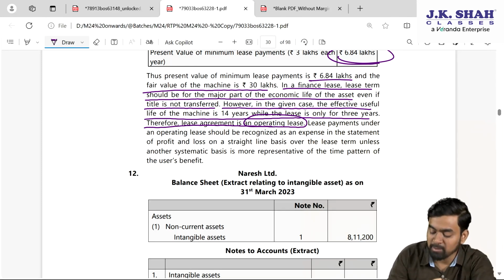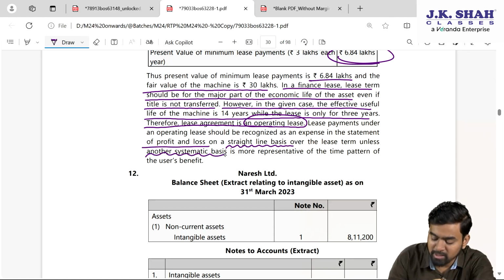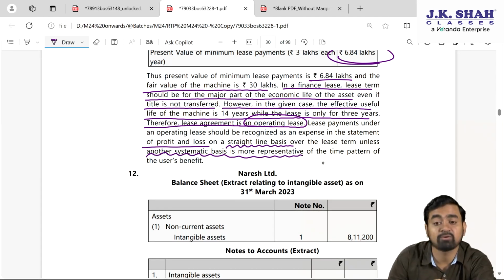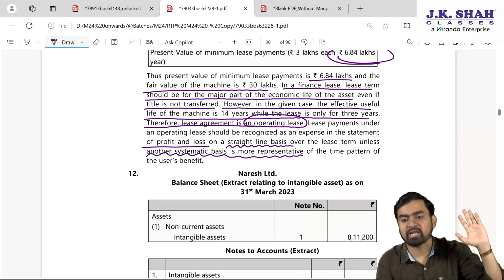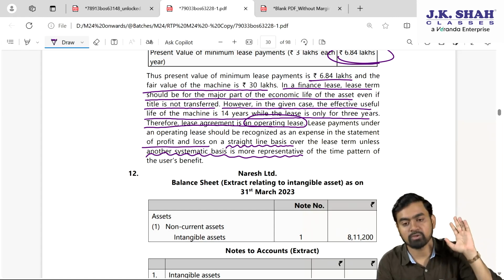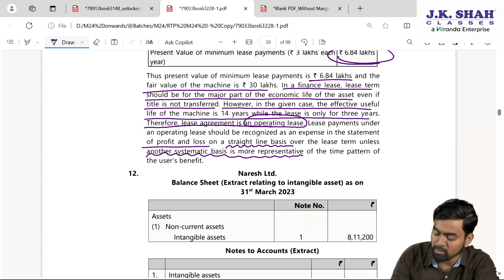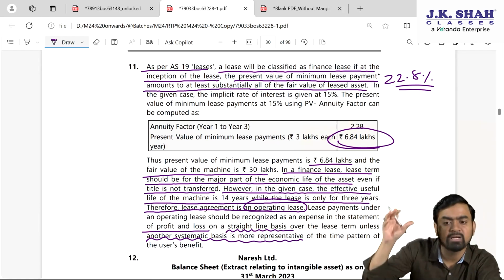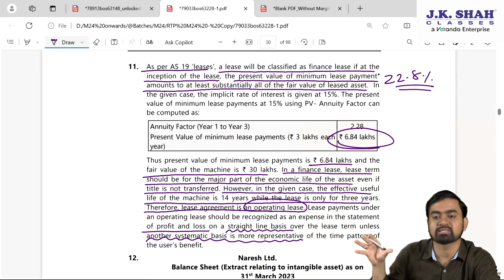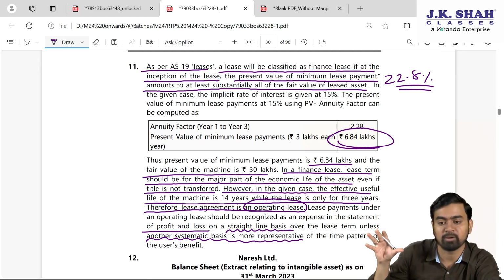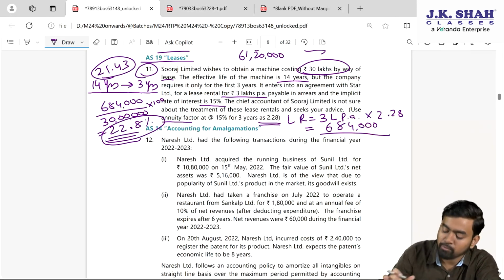Lease payment under an operating lease should be recognized as an expense in the statement of profit and loss on straight line basis, unless another systematic basis is more representative of the time pattern of the user's benefit. Use straight line method or benefit ratio. If the benefit ratio is given, use benefit ratio. Otherwise, straight line method you have to use. It should be charged to profit and loss. I hope the sum is very simple. Just see the construction of the answer very well, my dear students, to score good marks. So writing practice is extremely important.